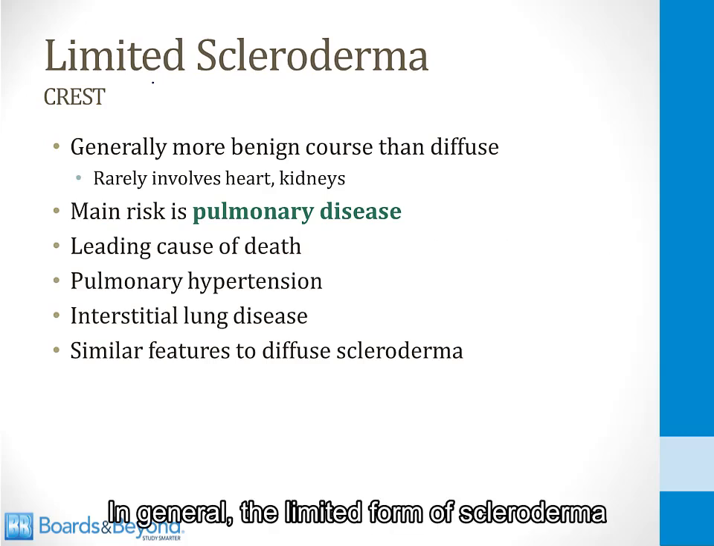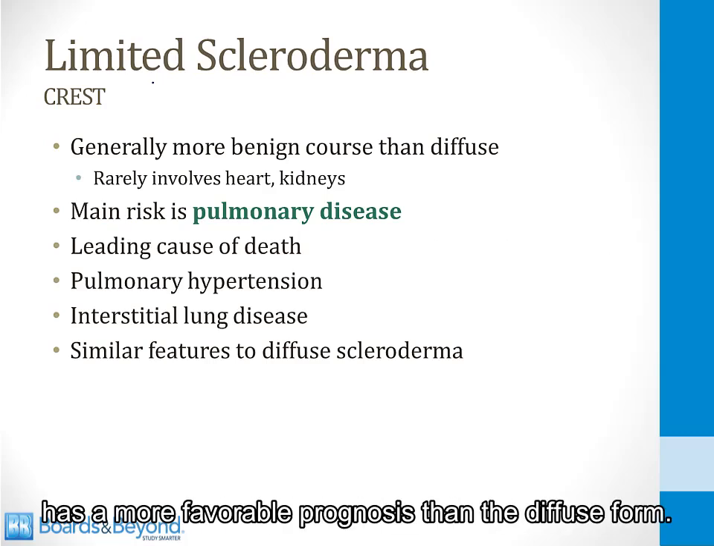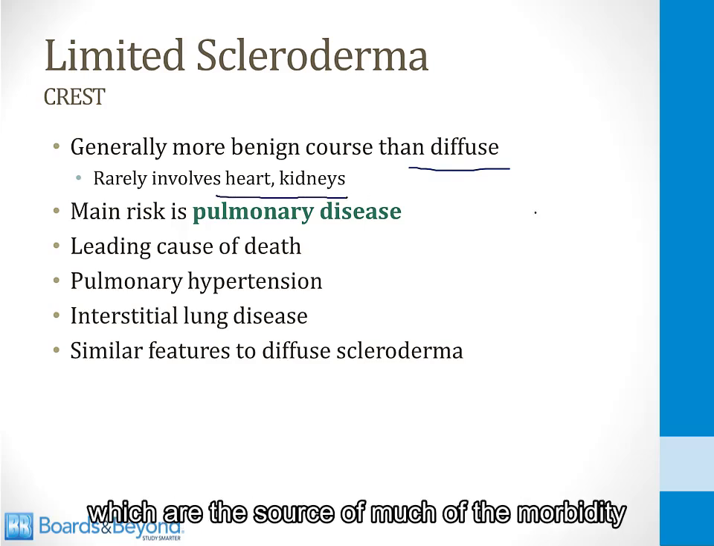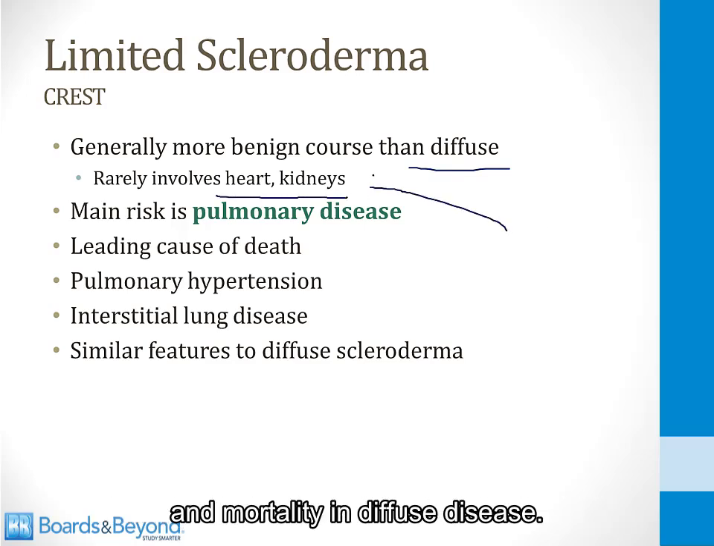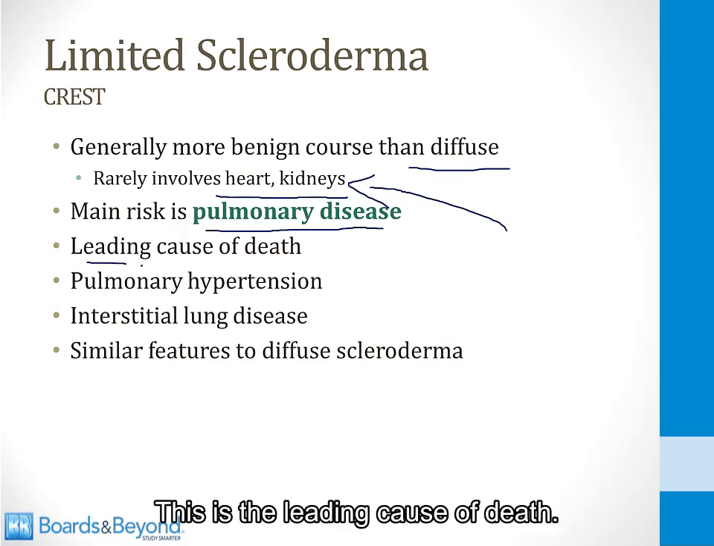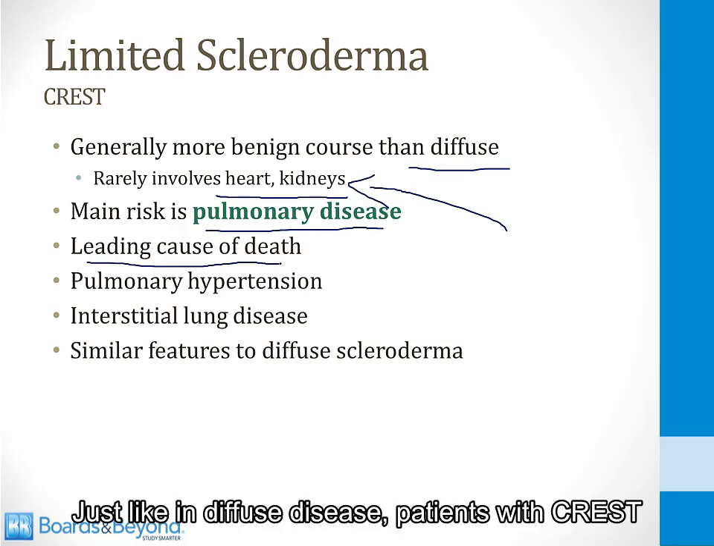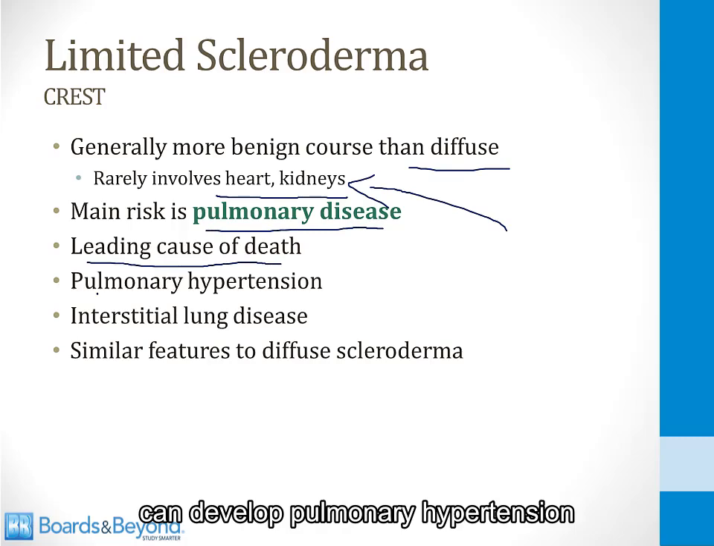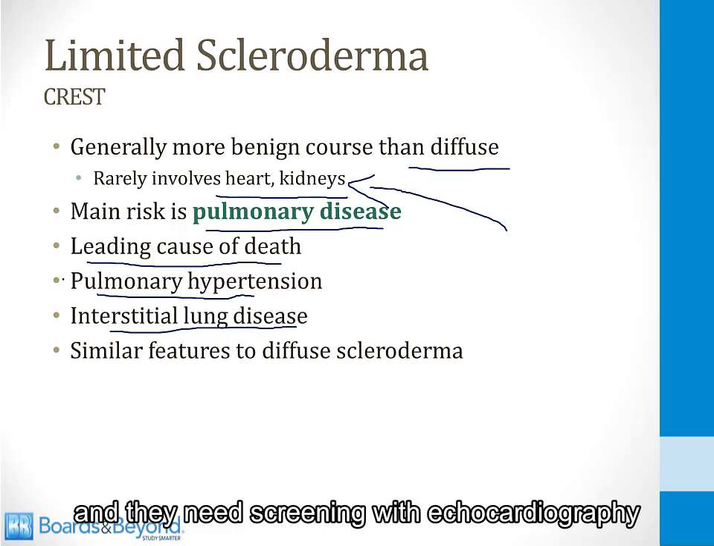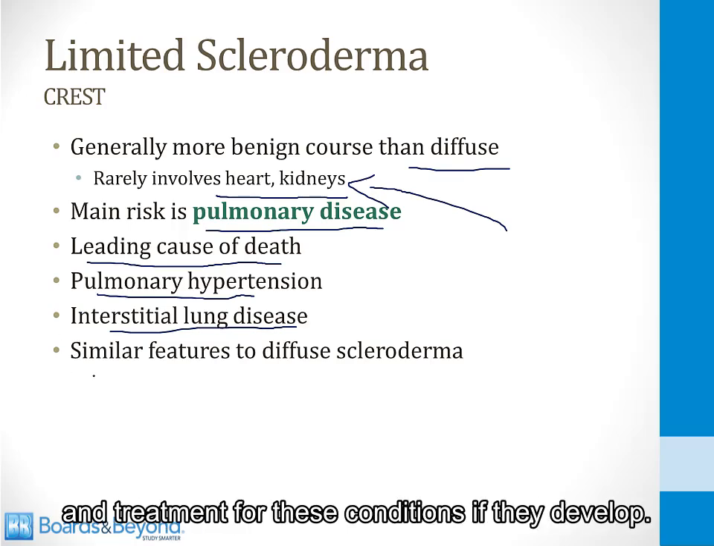In general, the limited form of scleroderma has a more favorable prognosis than the diffuse form. In particular, limited scleroderma rarely involves the heart or the kidneys, which are the source of much of the morbidity and mortality in diffuse disease. The main risk for people who have the limited form is pulmonary disease. This is the leading cause of death. Just like in diffuse disease, patients with CREST can develop pulmonary hypertension and interstitial lung disease, and they need screening with echocardiography and treatment for these conditions if they develop.